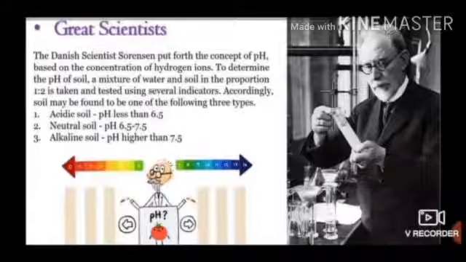Sorensen was the scientist who put forth the concept of pH based on the concentration of hydrogen ions. So, soil is of three types based on its pH. It is acidic, neutral or alkaline soil. Acidic soil pH less than 6.5, neutral soil pH 6.5 to 7.5, alkaline soil pH higher than 7.5.